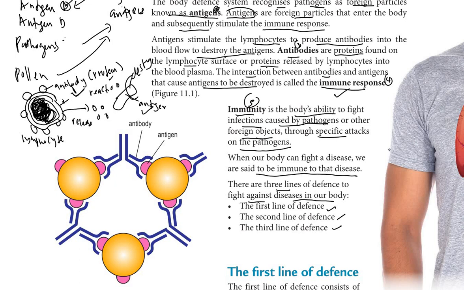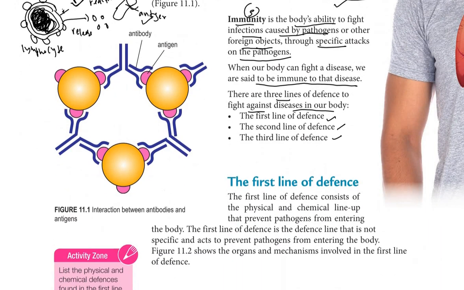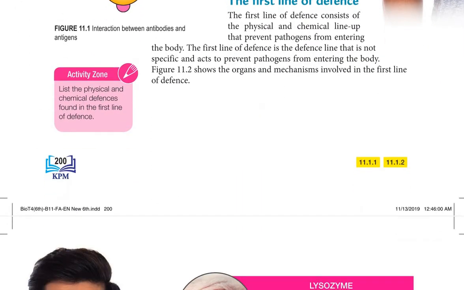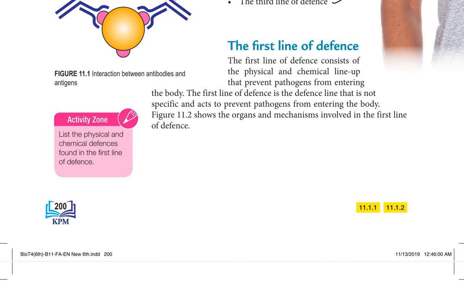Let us take a look at the first line of defense. The first line of defense consists of the physical and chemical lines that prevent pathogens from entering the body. It is not specific and acts to prevent pathogens from entering the body.